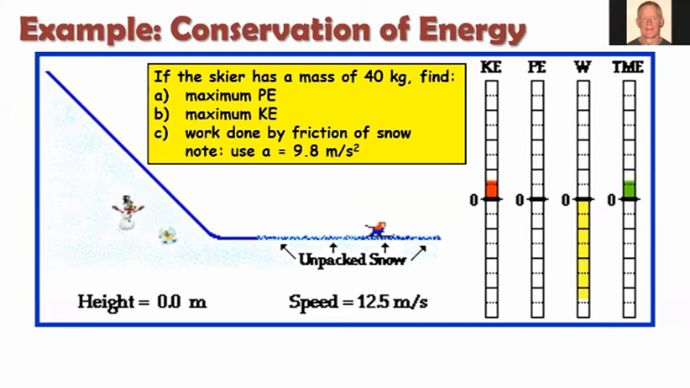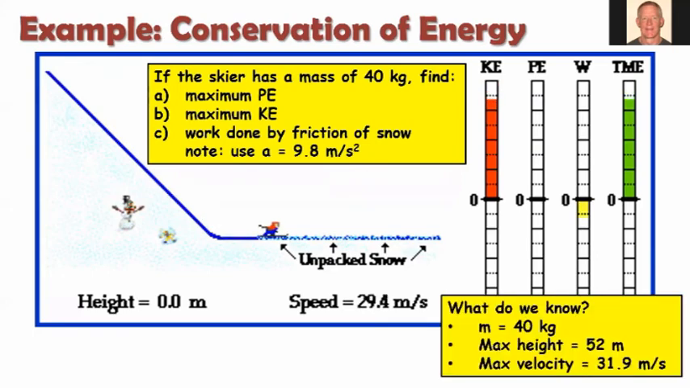Now, a couple key assumptions here. We're going to use 9.8 meters per second squared as our acceleration due to gravity. The numbers just come out a little closer to each other. And let's assume that the skier has a mass of 40 kilograms. Okay, so that's what we know, the mass of 40 kilograms. But two other really important values are, what is his maximum height? Because that's going to let us calculate the potential energy.